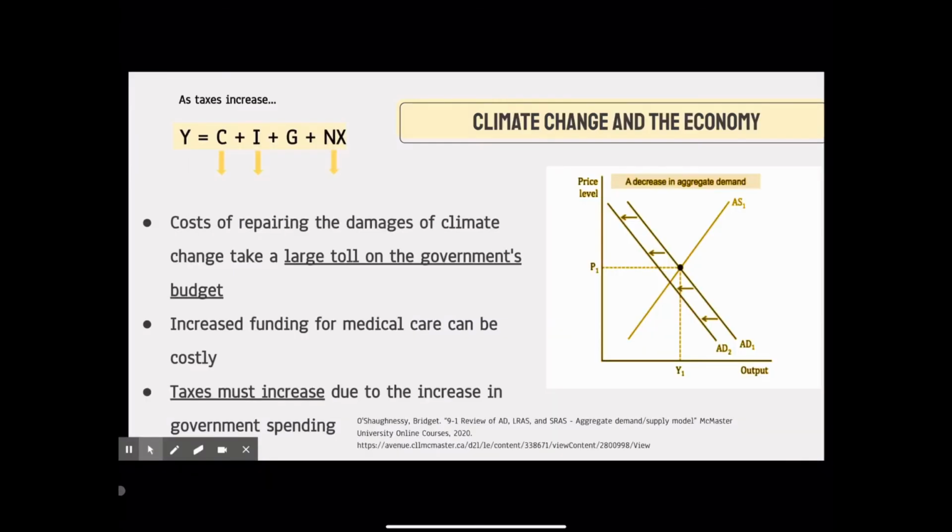Climate change takes a very large toll on the economy. It has cost North America billions of dollars in repairs as well as in funding for healthcare due to temperature-related illnesses. Both of these have caused the government to have to increase spending, which would come with an increase in taxes. An increase in taxes would cause a decrease in consumption spending, investment, and net exports, which are all components of aggregate expenditure and would therefore cause aggregate demand to also decrease.